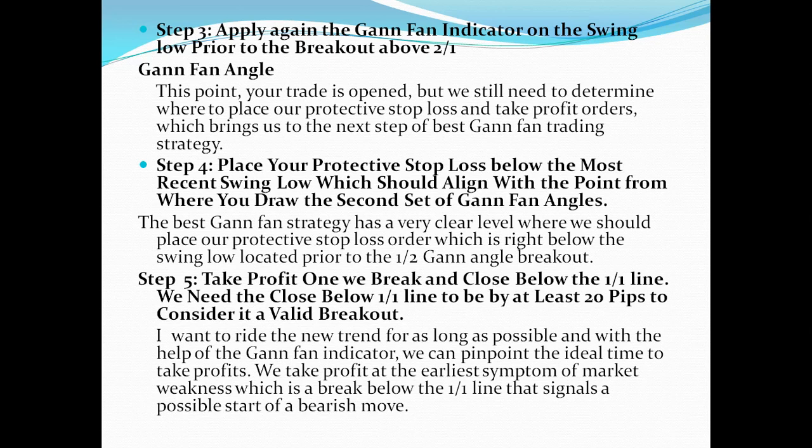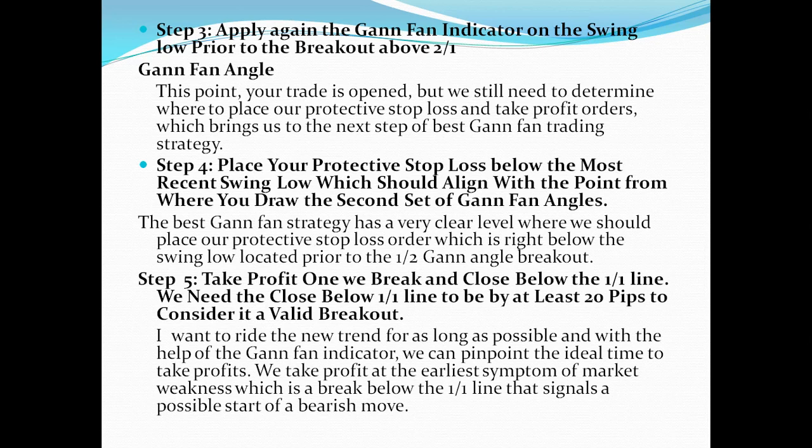The best Gann fan strategy has very clear levels where we should place a protective stop loss order, which is right below the swing low located at the 1 by 2 angle breakout. This is really important. Take profit once you break and close below the 1 by 1 line. We need to choose a close below the 1 by 1 line by at least 20 pips to consider it a valid breakout.